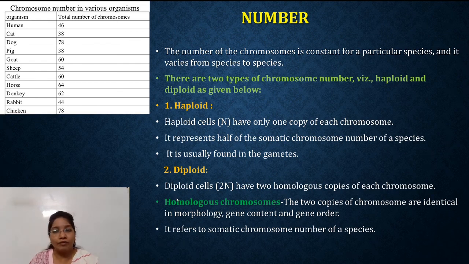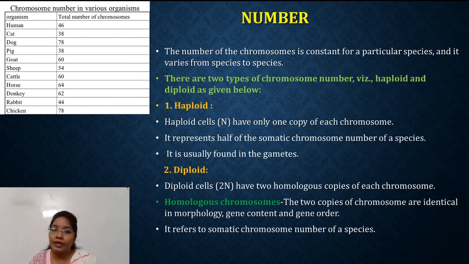The second type of chromosome number is the diploid number. The diploid number is denoted by 2n and they have two homologous copies of each chromosome. Now what are homologous chromosomes? Homologous chromosomes are two copies of chromosomes which are identical in morphology, identical in gene content and gene order. Such chromosomes are called homologous chromosomes.